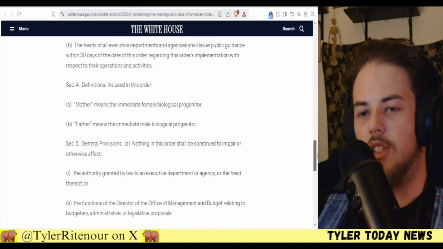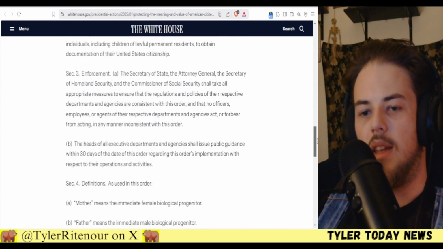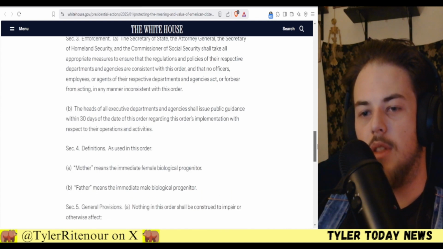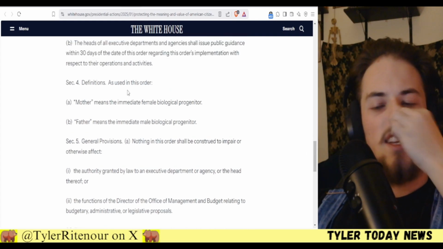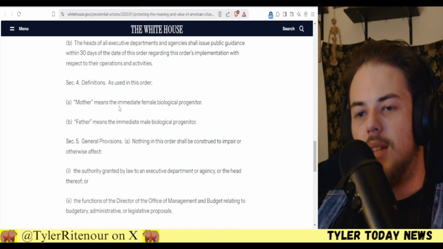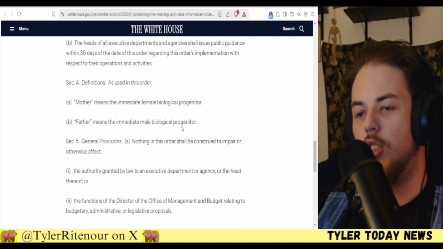And then again, it actually does outline what mother and father mean, which is something I did want to highlight. So it has the definition of mother. "Mother means the immediate female biological progenitor. Father means the immediate male biological progenitor."